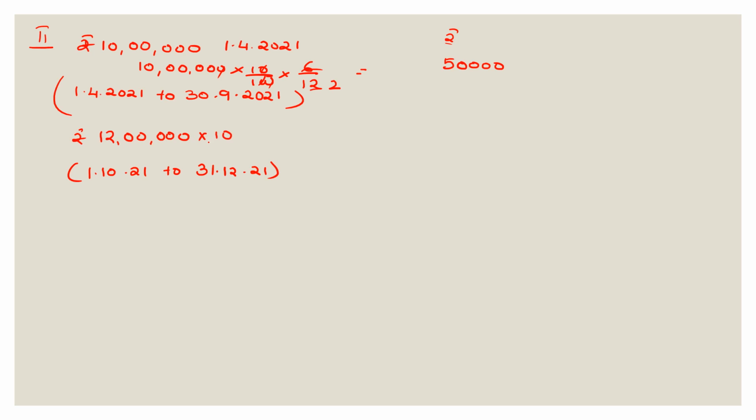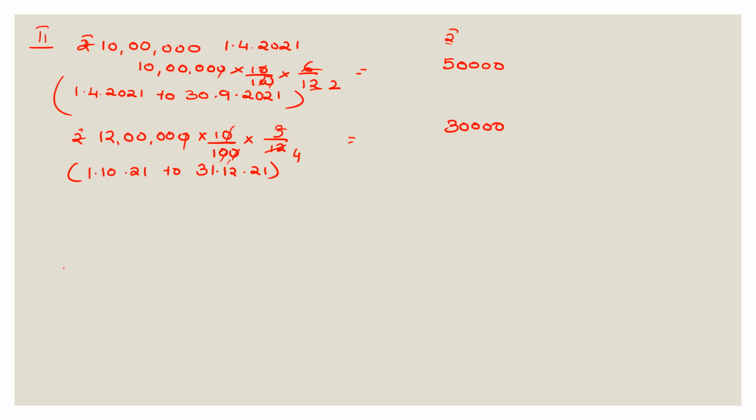So he is entitled to 10% interest from 1st October 2021 to 31st December on this 12 lakh. So that is for 3 months. It's October, November and December. So calculate again. That would be 30,000.